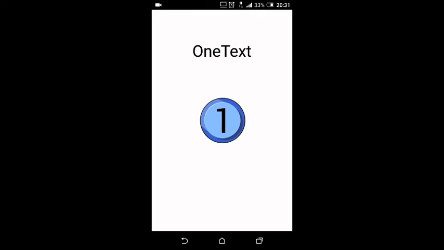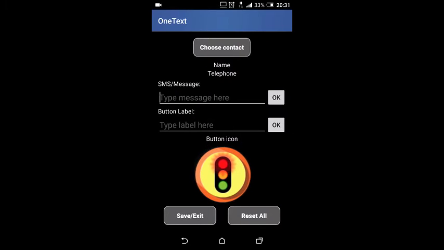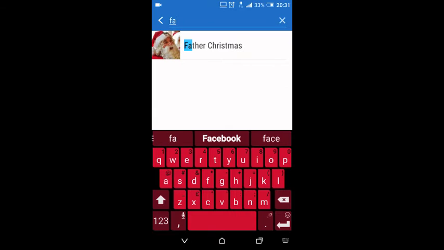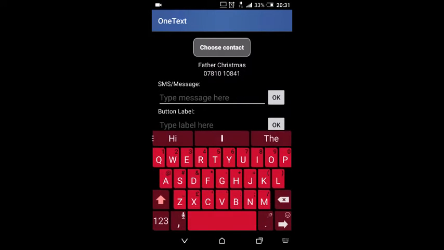Okay, I'm going to show you a basic OneText button setup. We just hold any button to enter its settings screen. First of all, we choose a contact. You can type in a contact name, or you can scroll through. You can see there Father Christmas and his telephone number at the top.